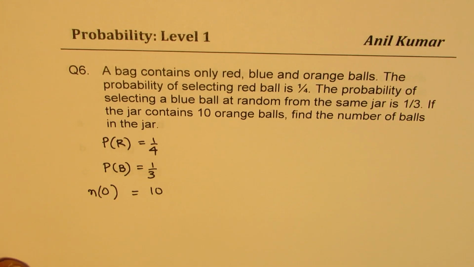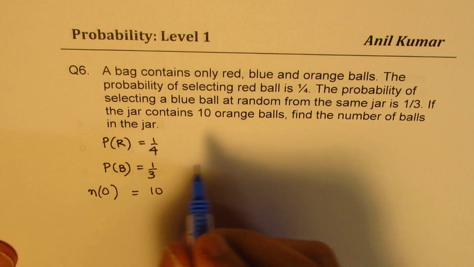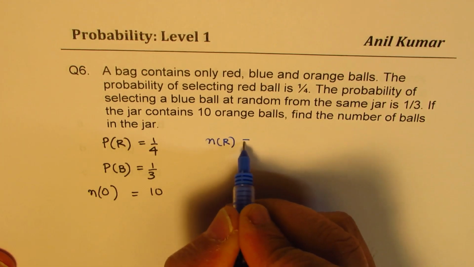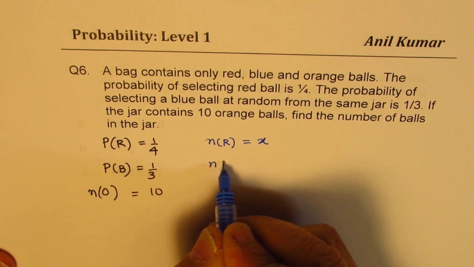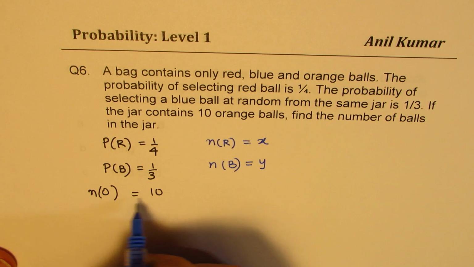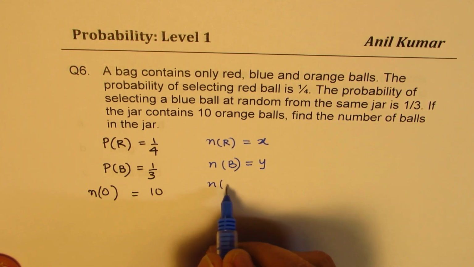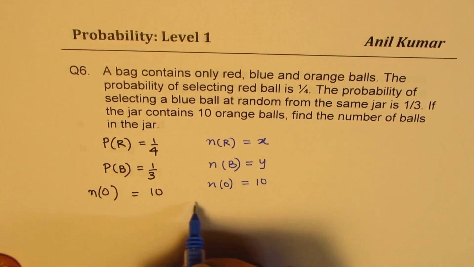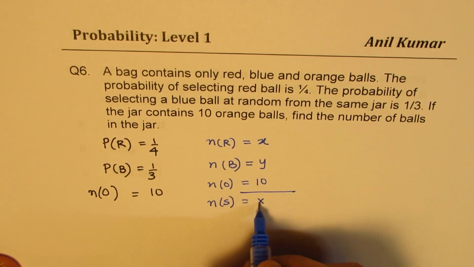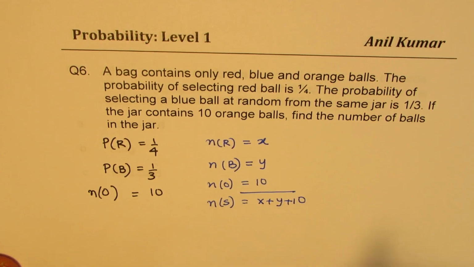Okay, so that is the question for you. You can pause the video, answer the question, and then look into my suggestions. So in this, let us say that the number of red balls is equal to X and the number of blue balls is equal to Y. And we already know the number of orange balls is equal to 10. So what is the total number of balls? The total is our sample space, right? So just add them up. It is X plus Y plus 10 for you.